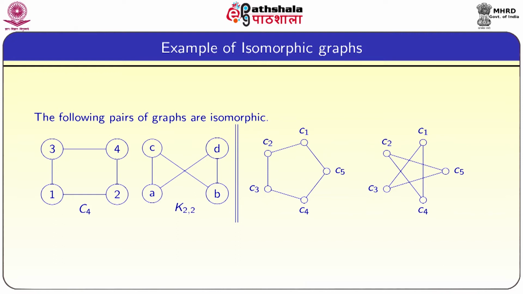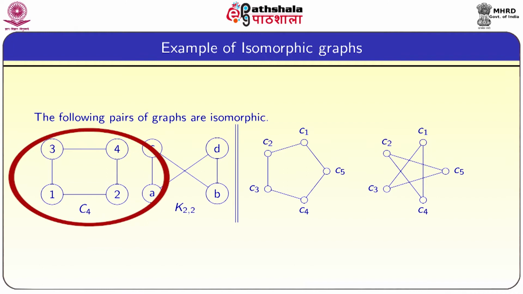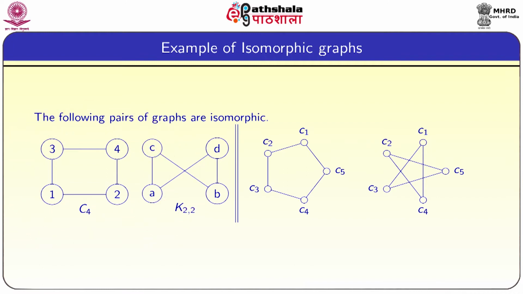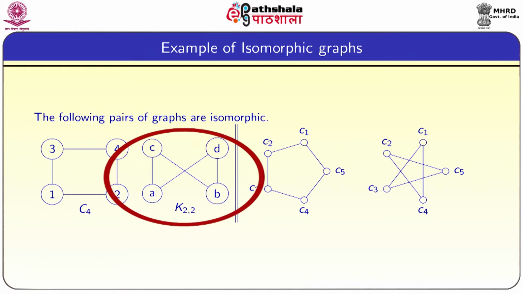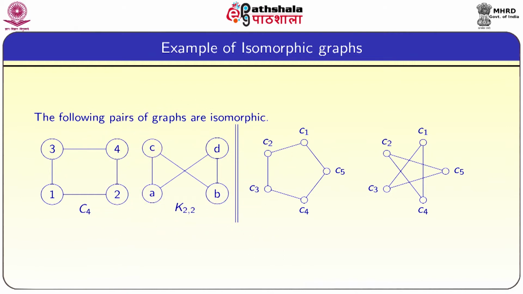Example of isomorphic graphs. The following pairs of graphs are isomorphic. C4, that is a cycle graph with 4 vertices, and K2,2. These two graphs are isomorphic. Usually they look different, but actually they are exactly the same. So till now we were reading C4 and K2,2 separately, but they are exactly the same. They are both isomorphic graphs.